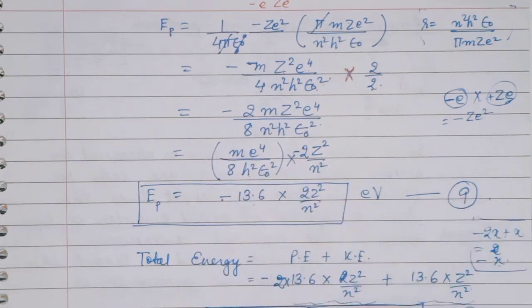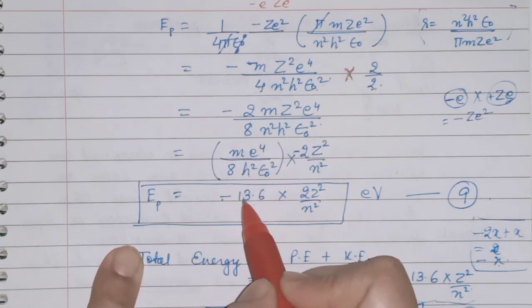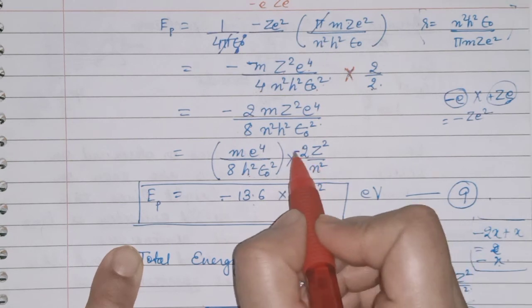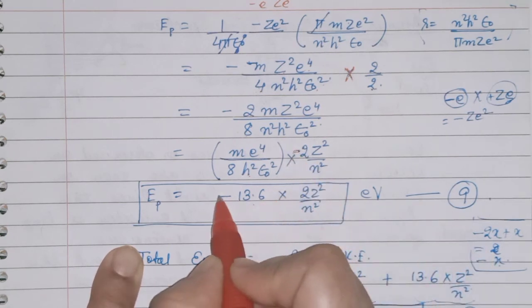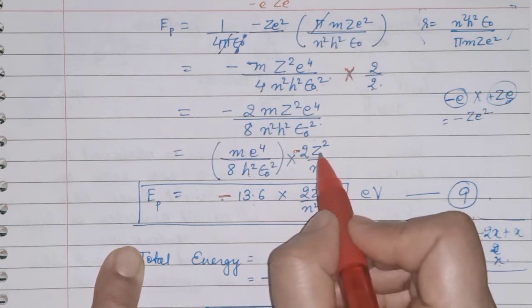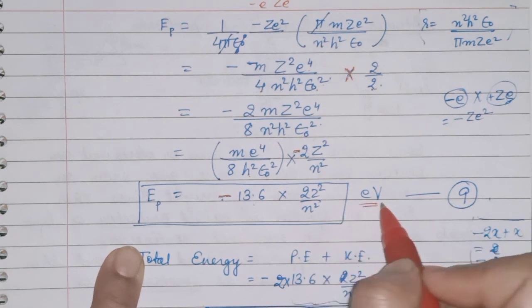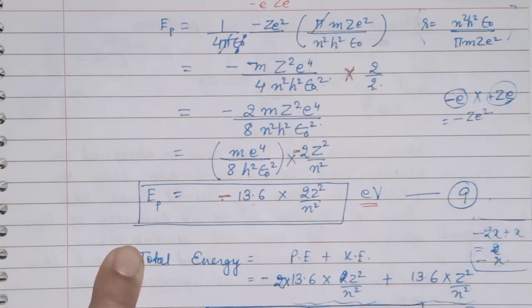Just now I have told you in the kinetic energy that this value is equal to 13.6. So here we are taking minus, so here you will put minus for that. Okay, and into 2Z square upon n square electron volt. So this will be your equation.